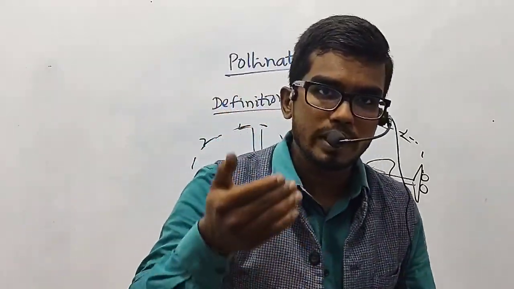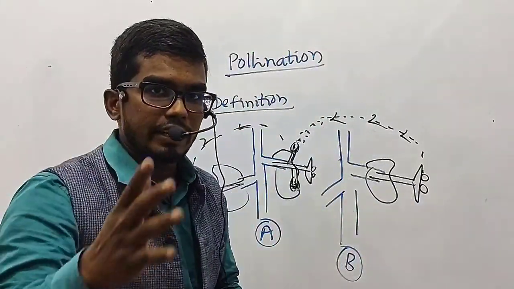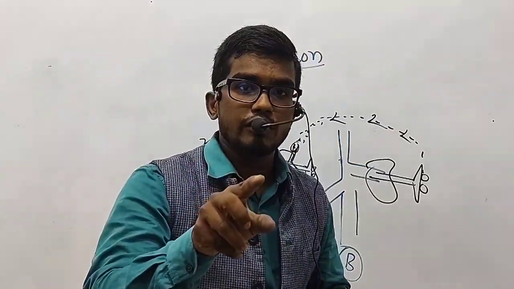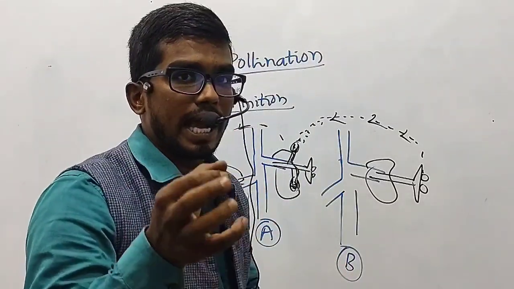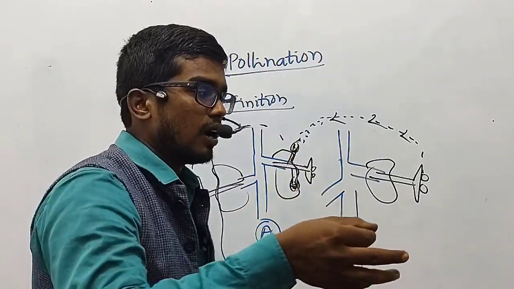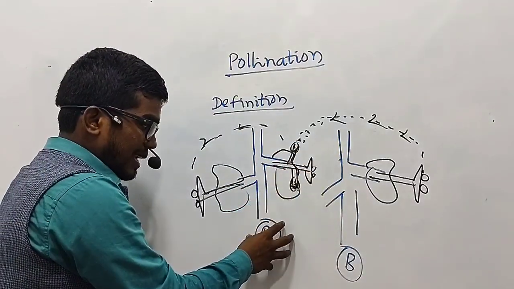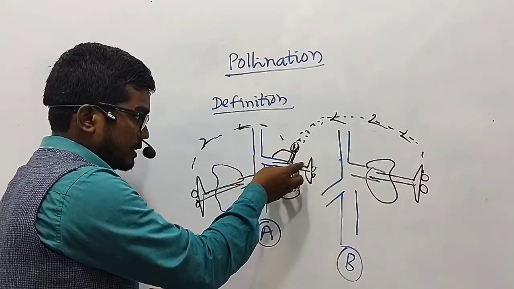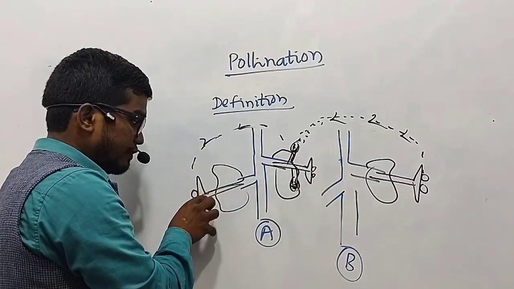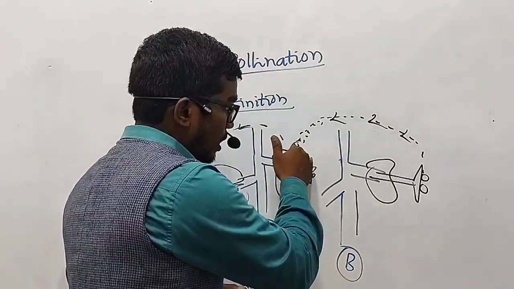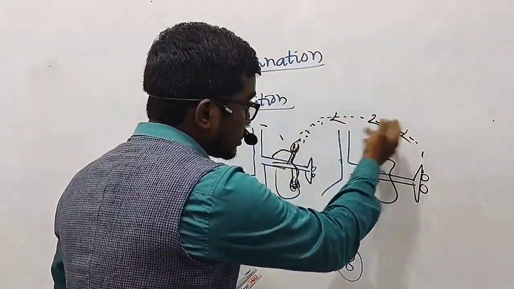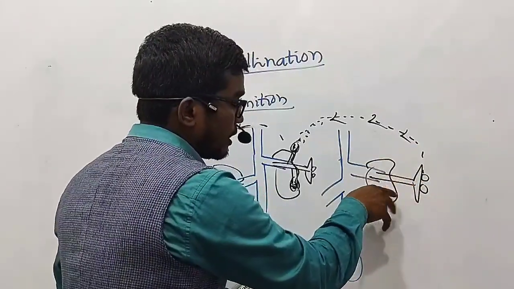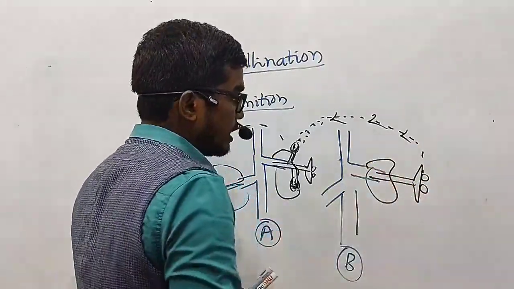So this is what we call pollination. Let me tell you now, my dear friends, the exact definition of pollination. It is the transference of the pollen grains from the anther to the receptive stigma of the same flower, or of a different flower of the same plant, or of a different plant.